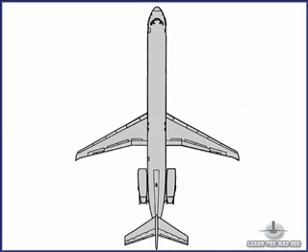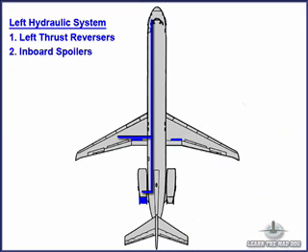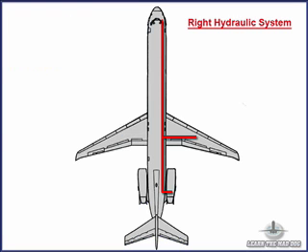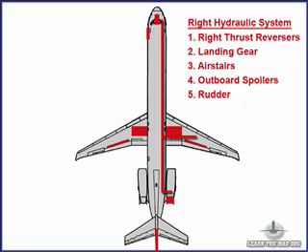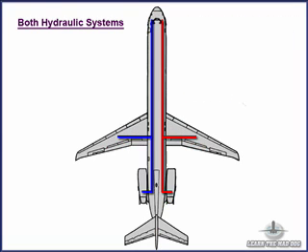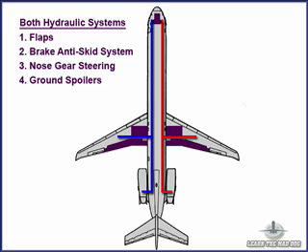This aircraft has two independent hydraulic systems, left and right. The left system powers the left thrust reverser, the inboard flight spoilers, and the elevators. The right system powers the right thrust reverser, the landing gear, the air steers, outboard flight spoilers, and the rudder. Both systems are used for the flaps, the brake anti-skid system, nose gear steering, ground spoilers, and the slats.